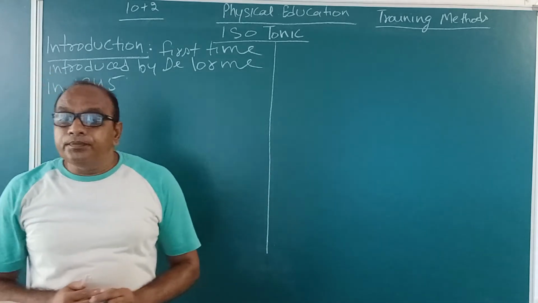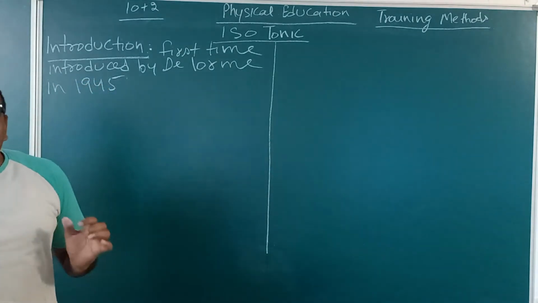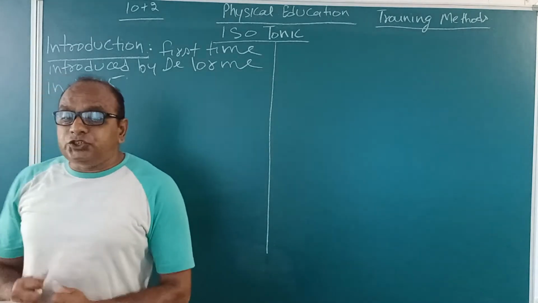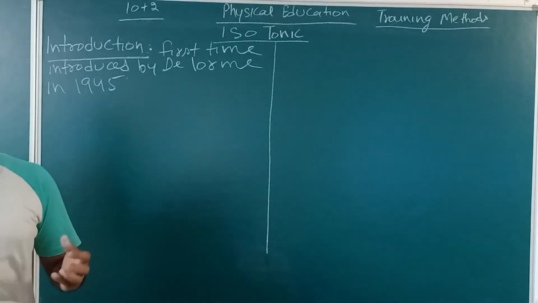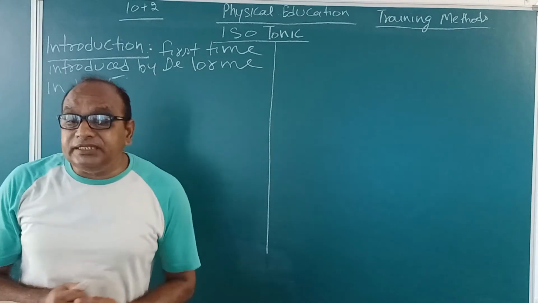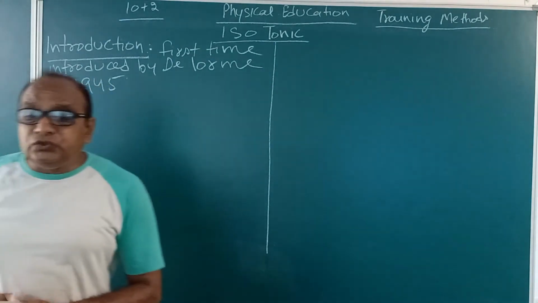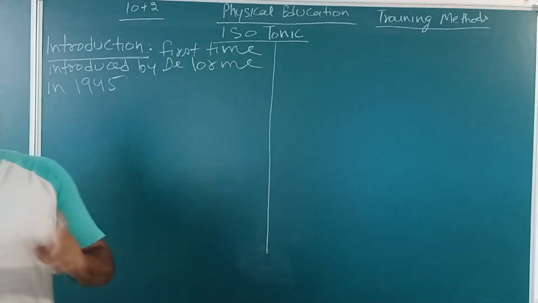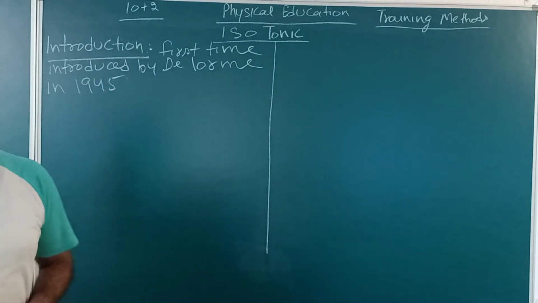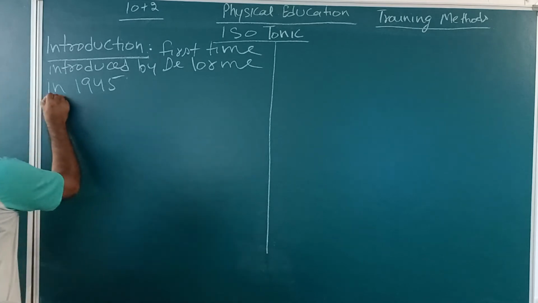Here, those exercises in which direct movements of the exercising part of an individual are visible to a third person.